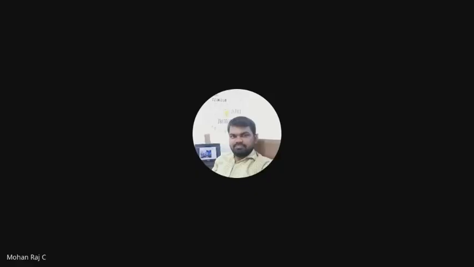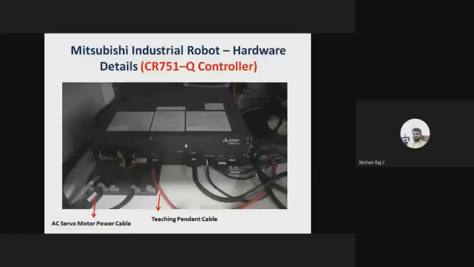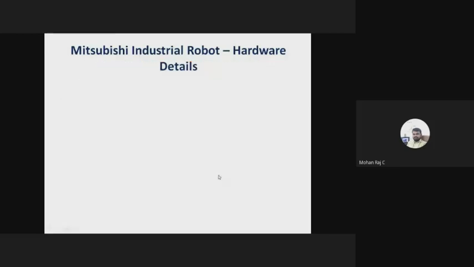So I told you, there is a teaching pendant available, a black color box. With the help of that, you can do the teaching. The teaching pendant is connected with this robotic controller, the CR751Q controller. And these are the cables. Some of the cables may belong to the encoder part and some of the cables may belong to what we call the SS cable, servo synchronous cable. I'll show it to you.